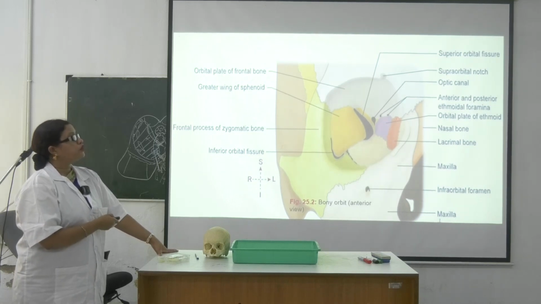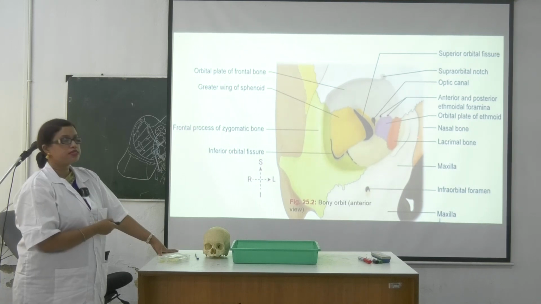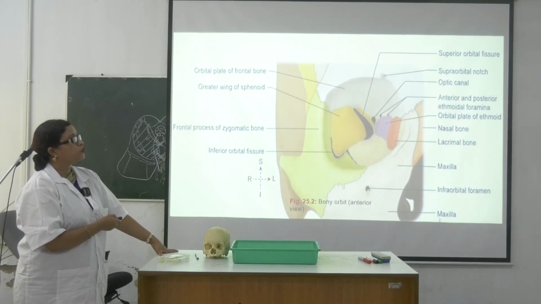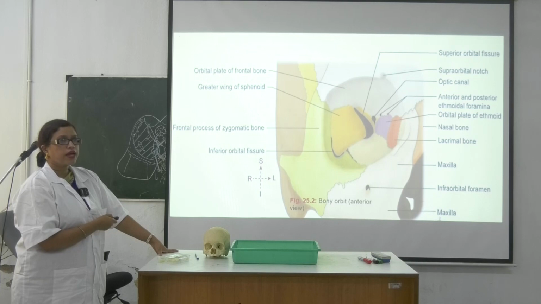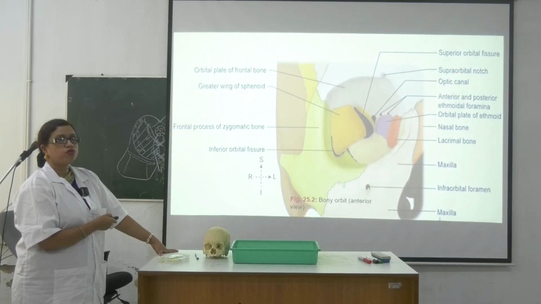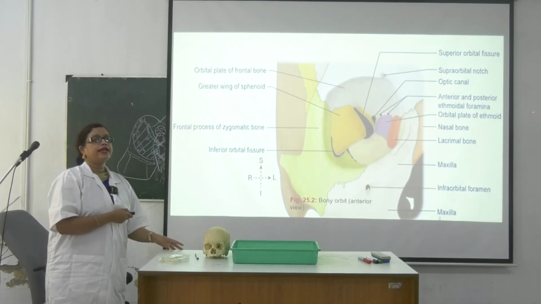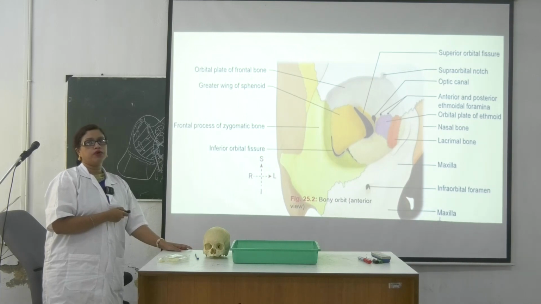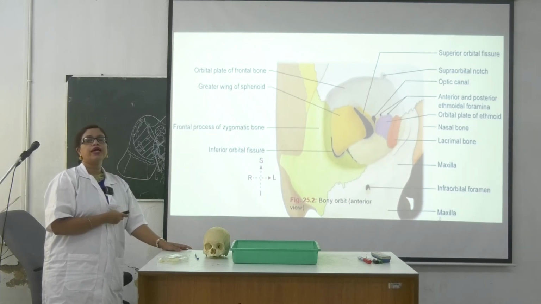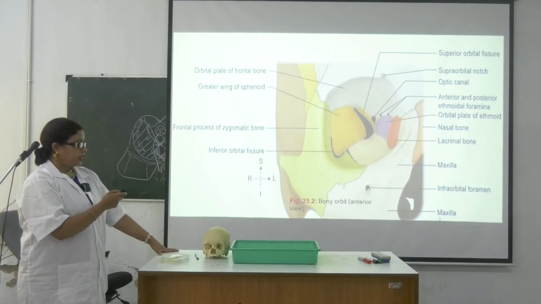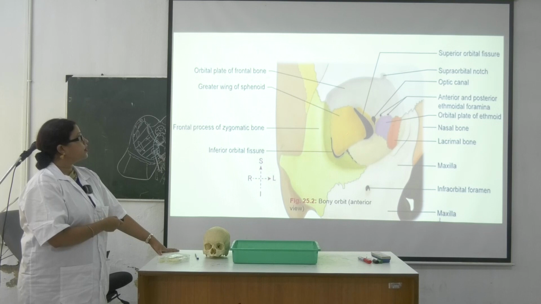Medial wall টা ভীষণ ইম্পর্টেন্ট। সো মিডিয়াল ওয়ালে প্রথমে কি পাচ্ছিস? First one is the lacrimal bone, দেখতে পেয়েছিস? This is the lacrimal bone. Next one is the orbital plate of ethmoid. This bone is paper thin. Okay, it is known as lamina papyracea. ঠিক আছে, lamina papyracea. And if you see these two foramen, there are two foramen, anterior and posterior ethmoidal foramen. ওকে, এটা কি ট্রান্সমিট করে? Anterior and posterior ethmoidal nerve and vessels.